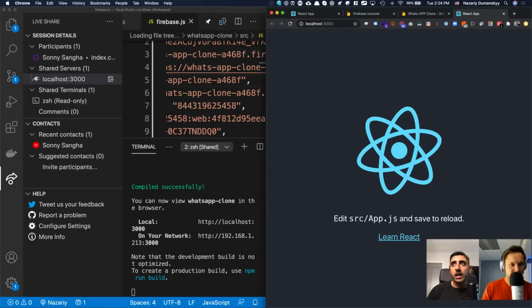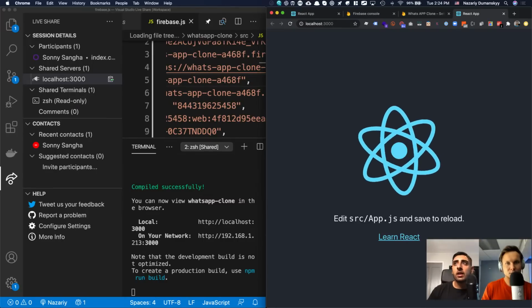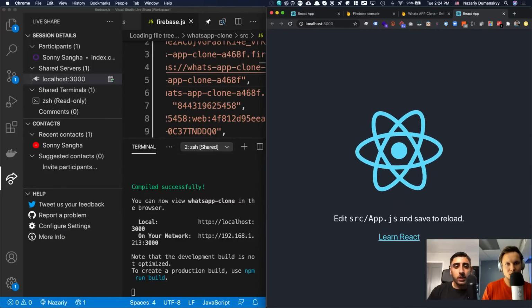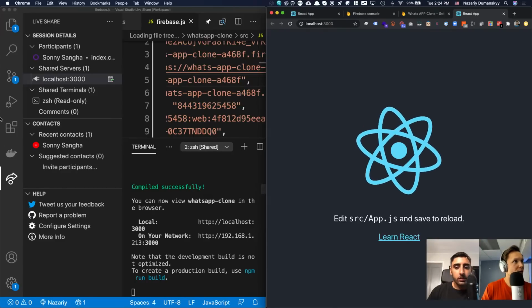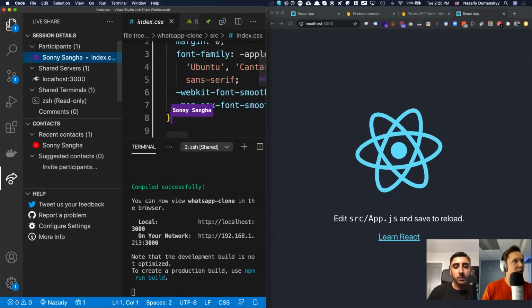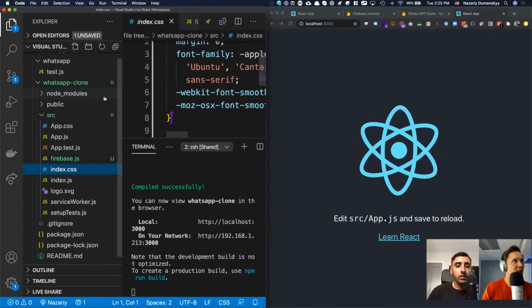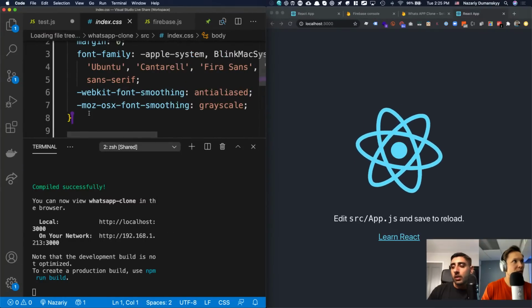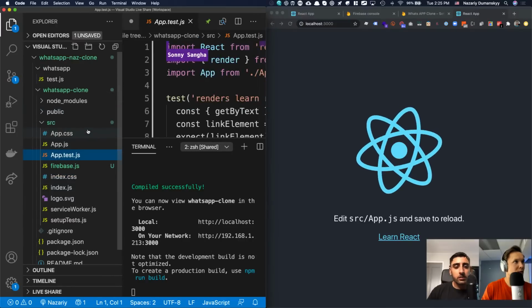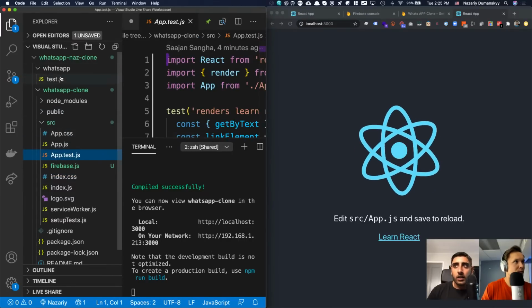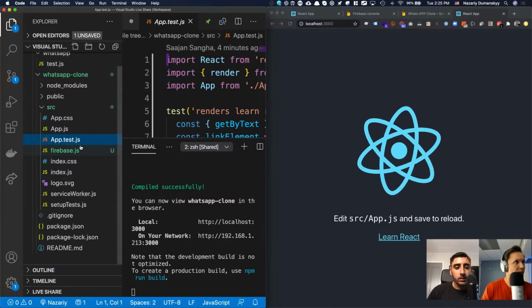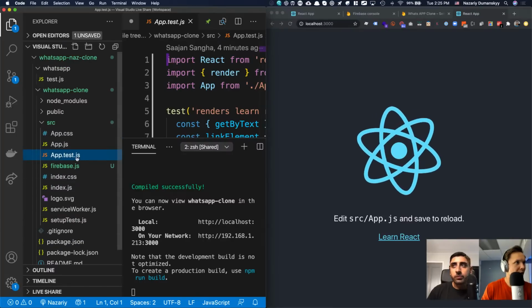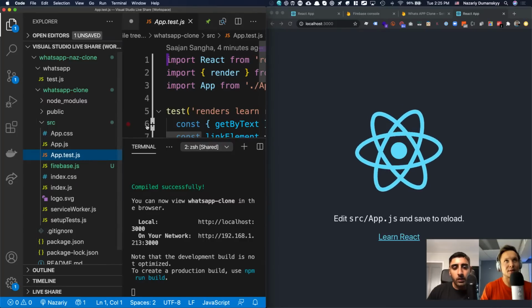So what we're gonna do now is what we like to call the cleanup process. If you just want to follow me, Naz, click on that purple button where it says Following you. Then on the file directory, what I usually do is I delete app.test.js, I delete logo.svg, and I delete setupTests.js. Okay, I see it now.